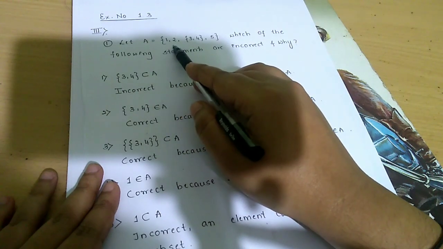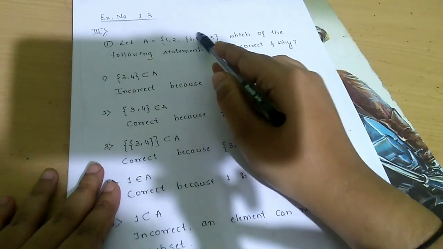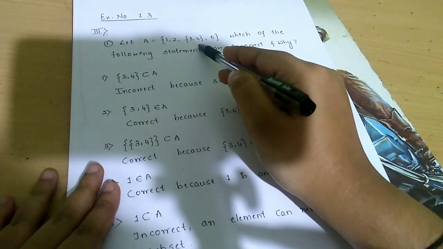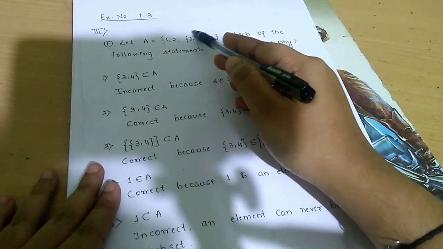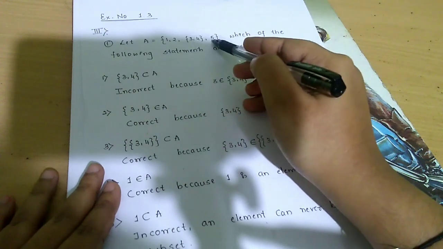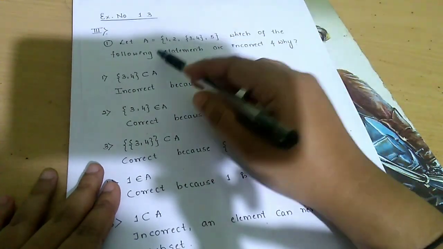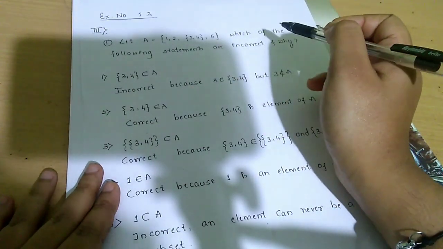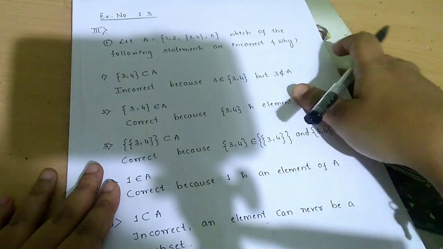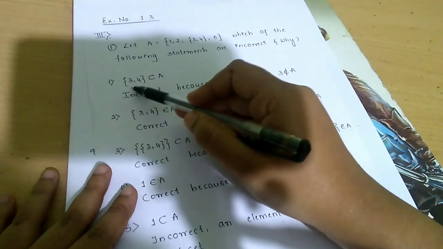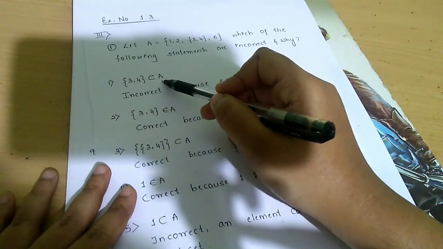A is equal to {1, 2, {3, 4}, 5}. This {3, 4} together is one element. 3 and 4 are not separate; 3 and 4 together form one element, and then 5. Which of the following statements are correct or incorrect? And if they are incorrect, you also have to give the reason. Okay. So first one, {3, 4} is a subset of A.